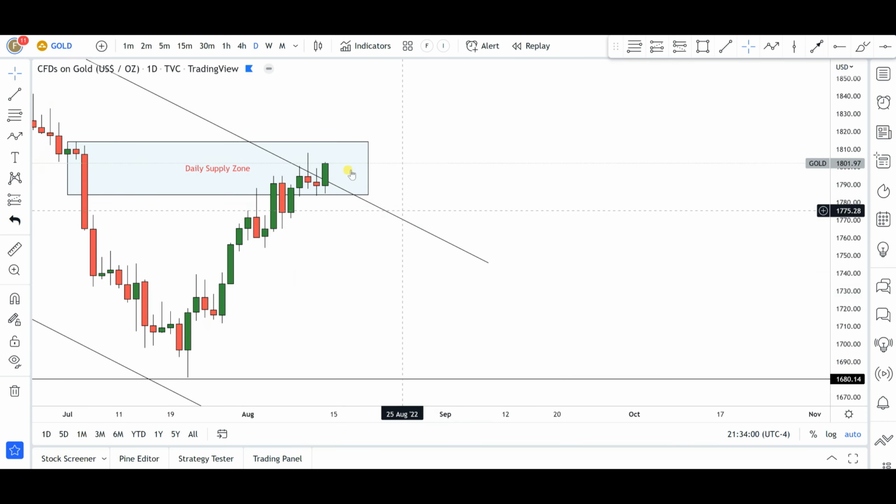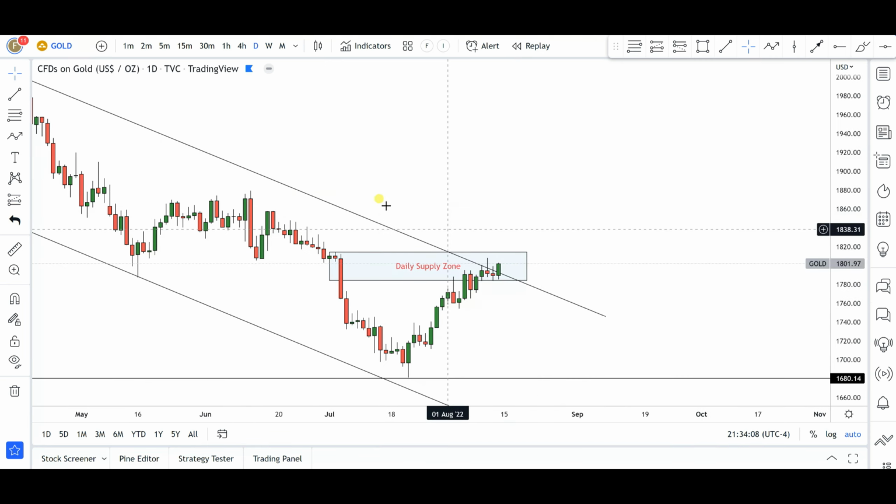But notice how this particular day, okay, Friday today, closed a solid bullish candle above that trend line. So this is the first sign of weakness for the bears. Okay, even though we are still within this particular daily supply zone area, closing above this particular trend line is not something I wanted to see. So well, it's in a no man's land right now. The market needs to make a decision, in my own opinion.